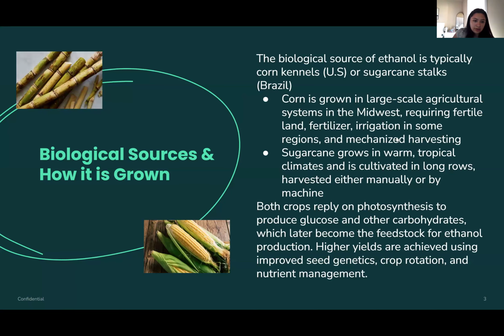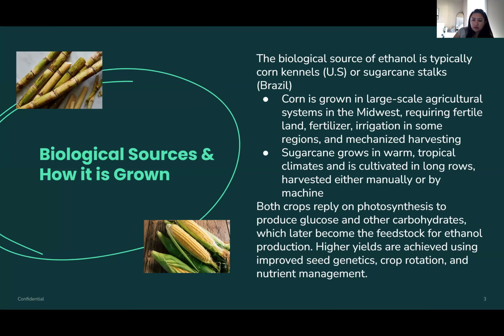Biological sources and how it is grown. Biological sources of ethanol come from corn kernels found in the US and sugarcane stalks found in Brazil. Corn is grown in large scale agricultural systems in the Midwest, requiring fertile land, fertilizer, irrigation in some regions, and mechanized harvesting. Sugarcane is grown in warm tropical climates and is cultivated in long rows, harvested either manually or by machine.